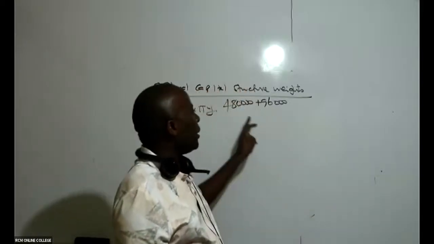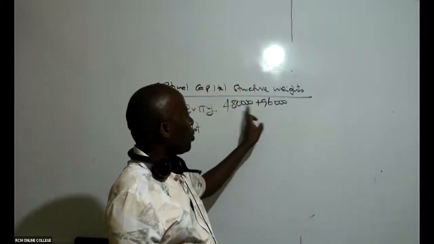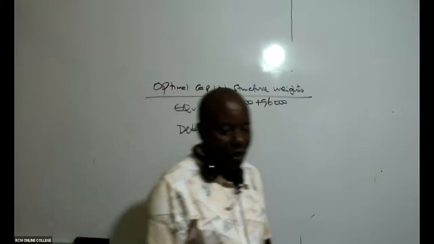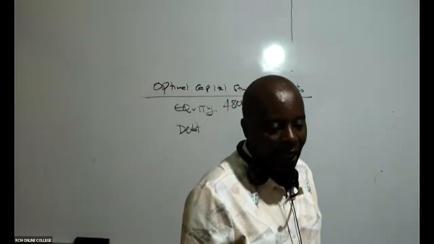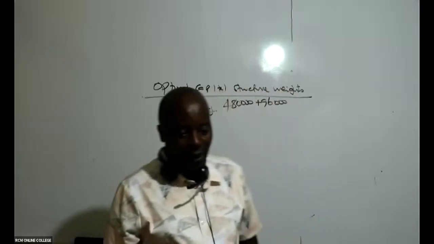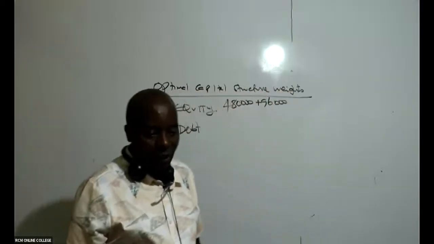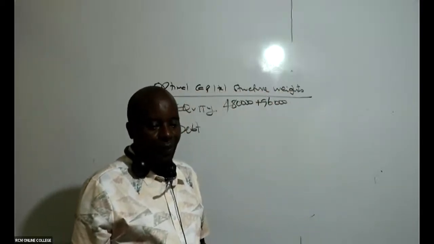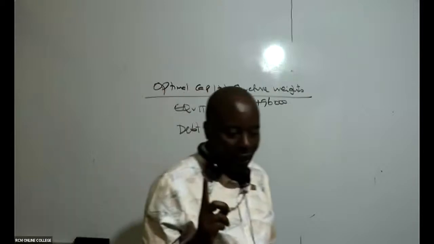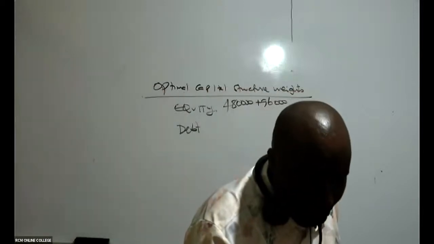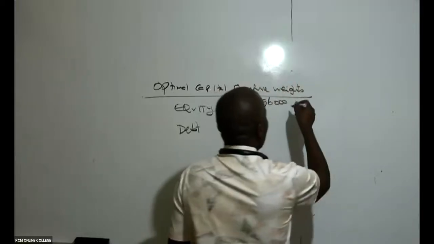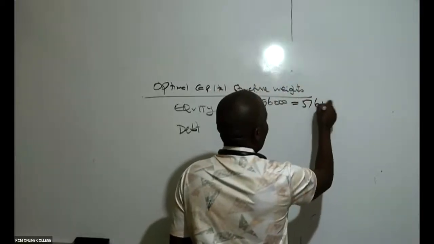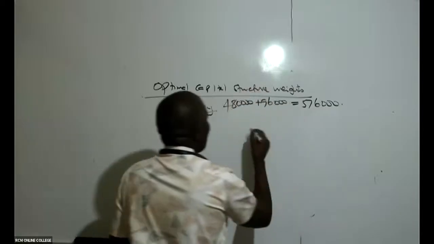And that is why I'm adding these two. So can somebody give me this total here? 480,000 plus 96,000. This will give me what figure? So we have here 576,000. Thank you so much. And then we have our debt.